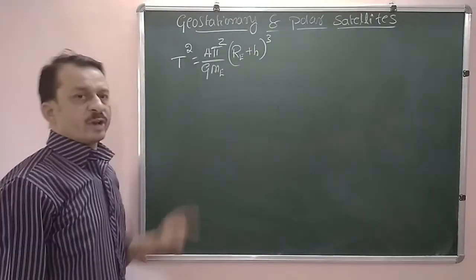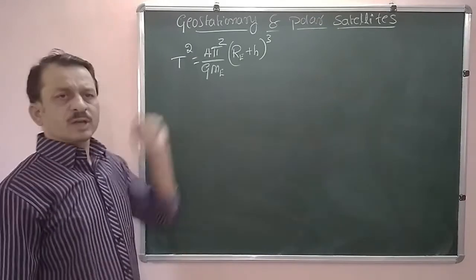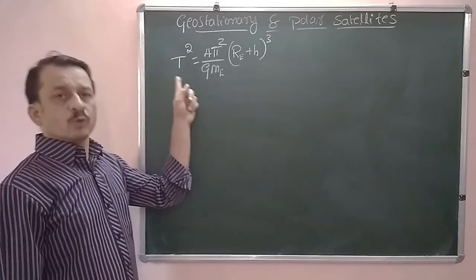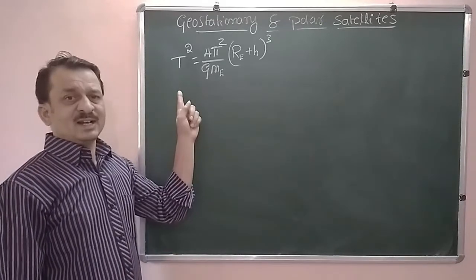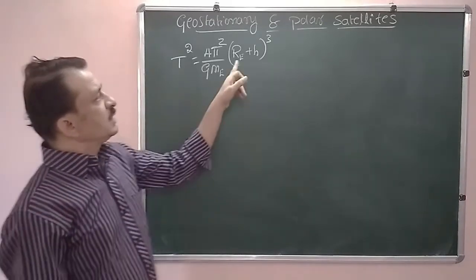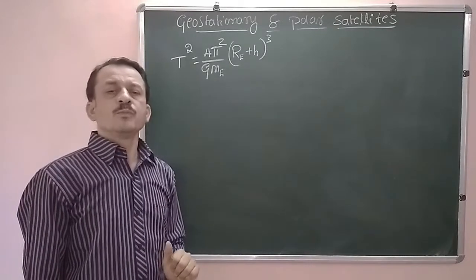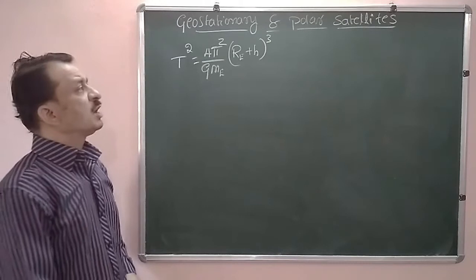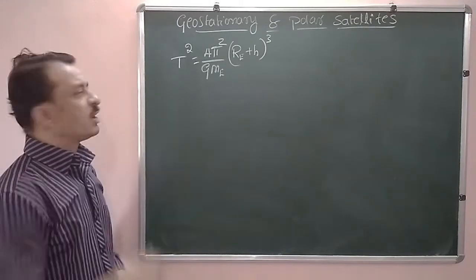We have derived that. According to Kepler's third law, the square of the period of revolution of a satellite around the planet is directly proportional to the cube of the radius of its circular orbit, or semi-major axis, that we have studied.